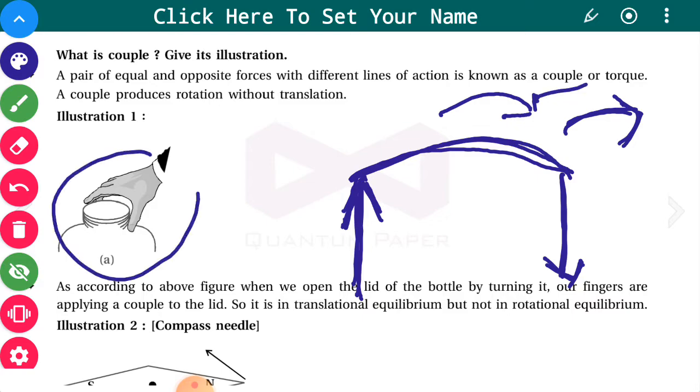One example is given here. If you want to open the cover of any bottle, then by this finger you are pushing it this side, and by the thumb you are pushing it the other side. So what you are doing is applying equal and opposite forces, a force in this direction and a force in the other direction, that will rotate the cover and it will get